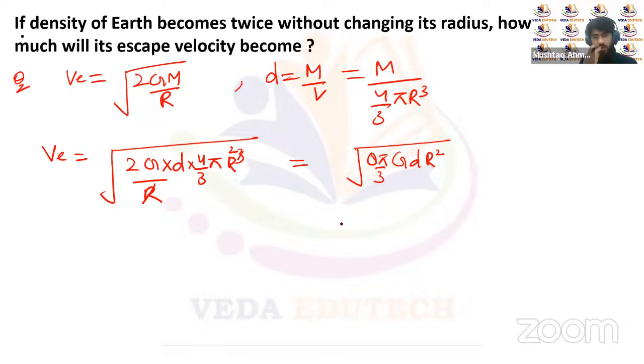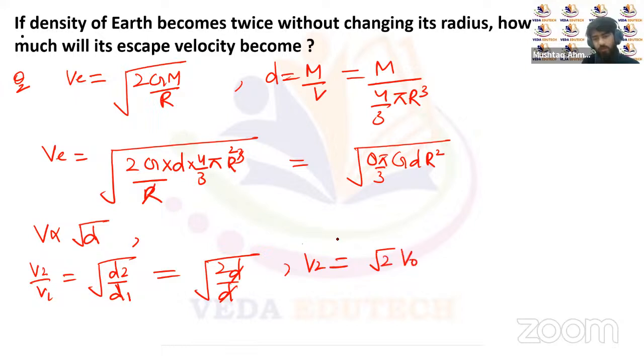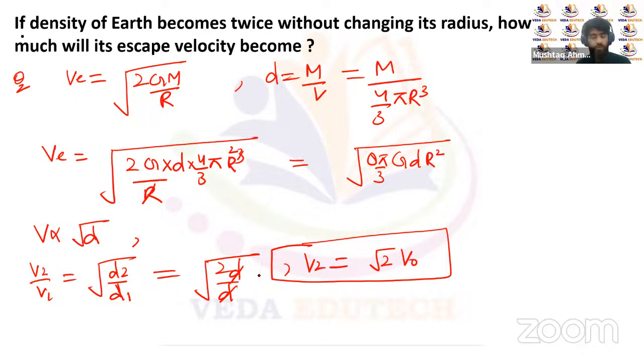So from here, if the density of Earth becomes twice without changing its radius, the escape velocity will be proportional to under root of density. So V2 upon V1 will be under root of D2 upon D1. Now the density has become twice, so it will be 2D and D here. So the new escape velocity will become root 2 times the initial escape velocity, without changing the radius. So that's it with respect to the escape velocity.